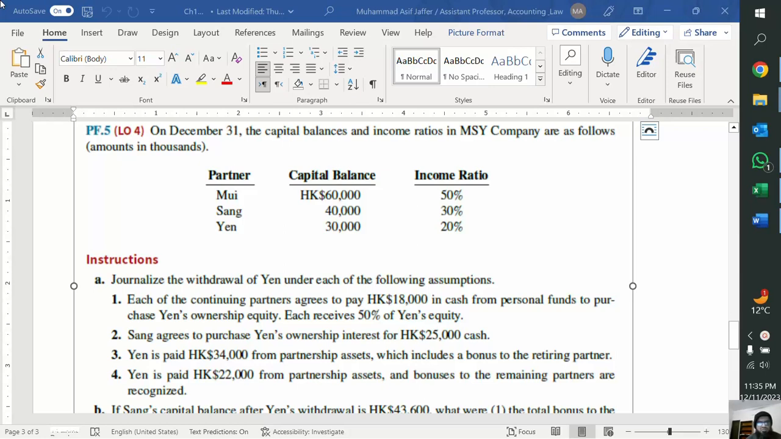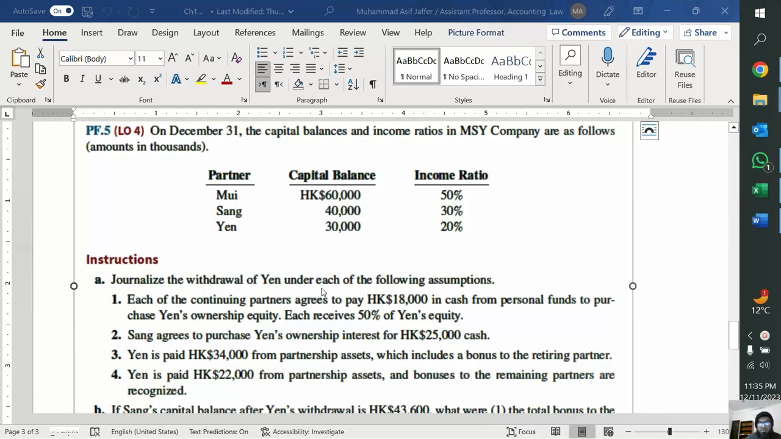So, this is problem number 5 in appendix F, and this is regarding the withdrawal of a partner, right? So, just the opposite of adding a new partner. And it says that the three partners have a total equity of 130,000. So, the 60, 40, and 30, 130,000. And these are the respective income distribution shares, and you can see that these are not proportionate, right? So, again, the income sharing ratio is different from their ownership ratio.